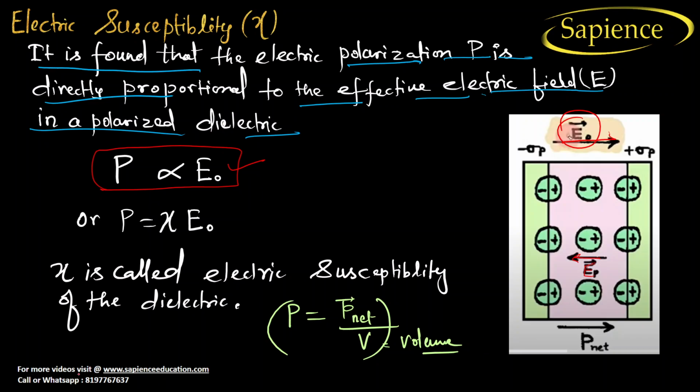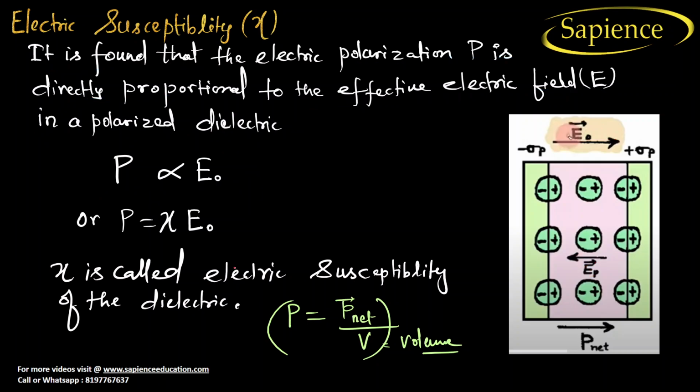See here, it is found that electric polarization, that is P, is directly proportional to the effective electric field in the polarized dielectric. What is effective electric field? See here, external electric field is E naught. Internal electric field due to the polarized molecule is EP. So the effective electric field, that is E, will be equal to E naught minus EP. Okay.